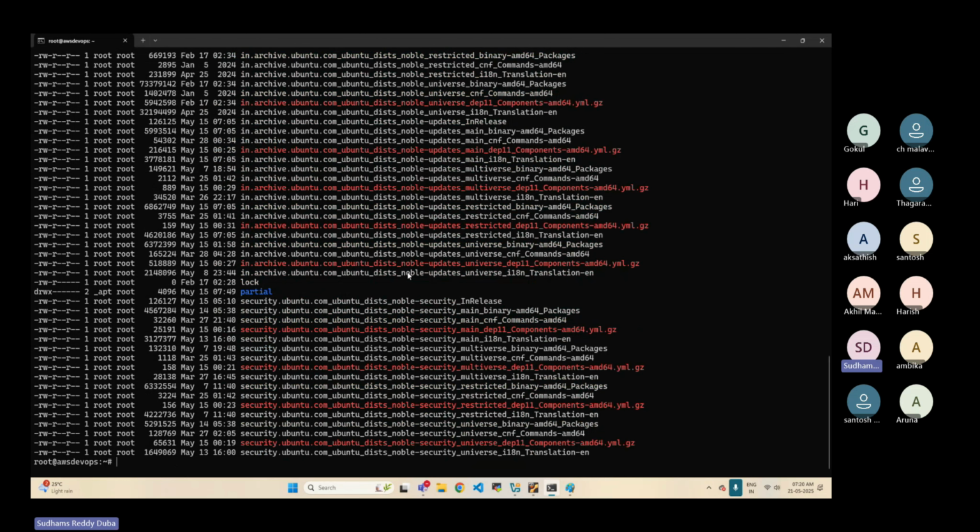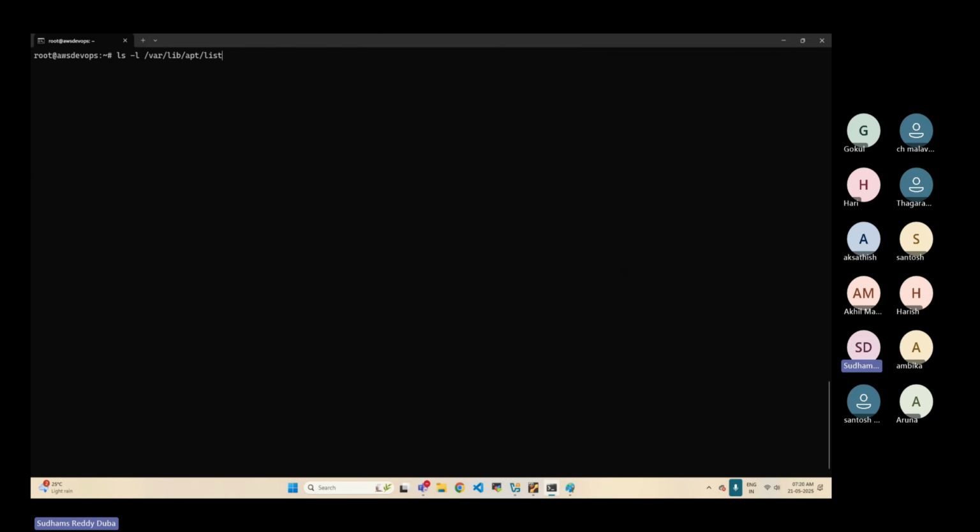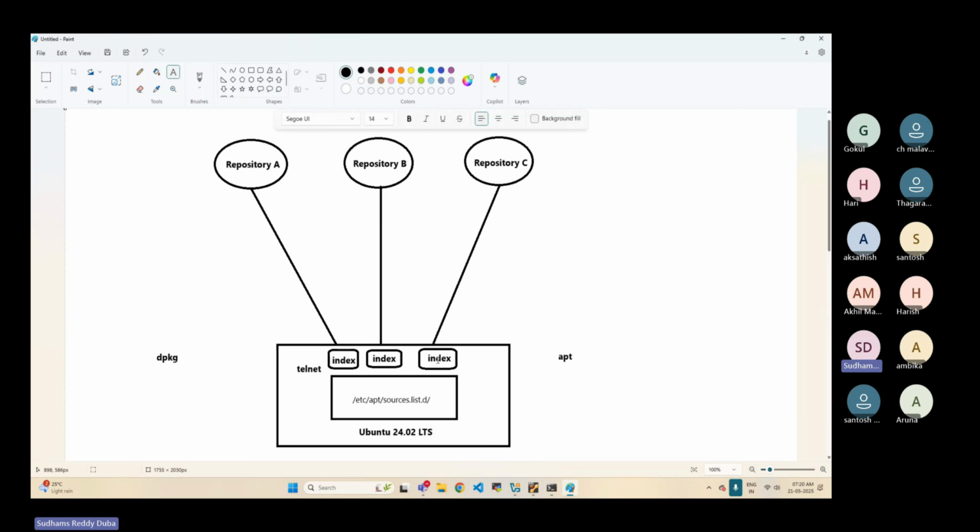If you want proof, let me delete this particular directory. I will clean up. I will remove this directory for now, with rm -rf. Okay. So the index pages on my system I have removed.